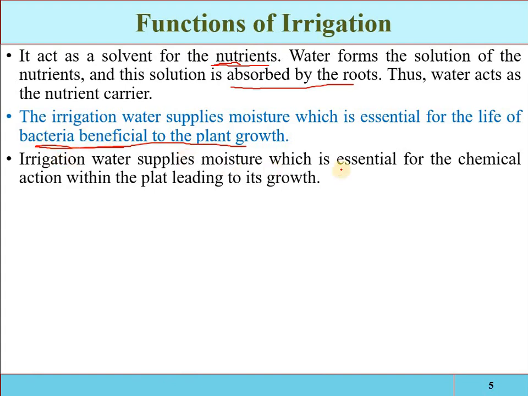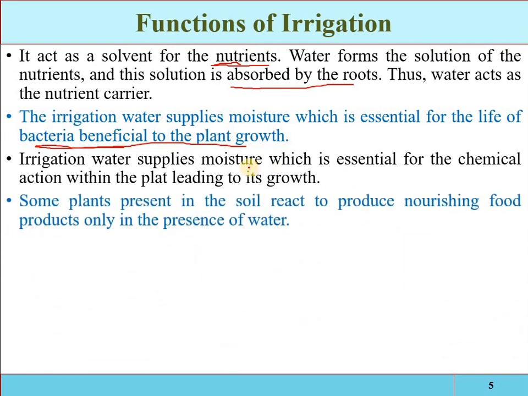Irrigation water supplies moisture, which is essential for the chemical action within the plant leading to its growth. Most importantly, through irrigation water we are providing oxygen, and that oxygen is used in the oxidation and metabolism activities of the plants, which is required for the optimum growth of the plants. So the second one is the moisture content for the chemical actions. Some chemicals, some nutrients dissolve or react with the water, and then those nutrients and chemicals are absorbed by the roots, which is beneficial for the growth of the plants.